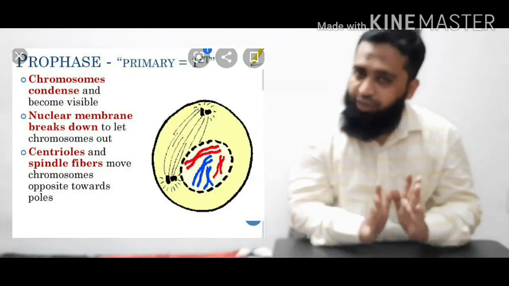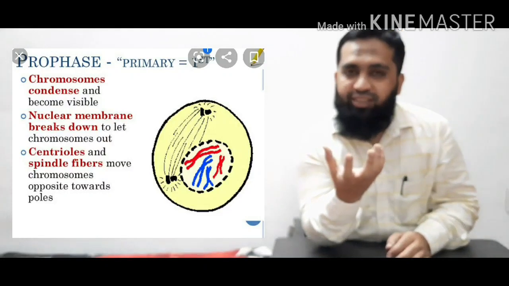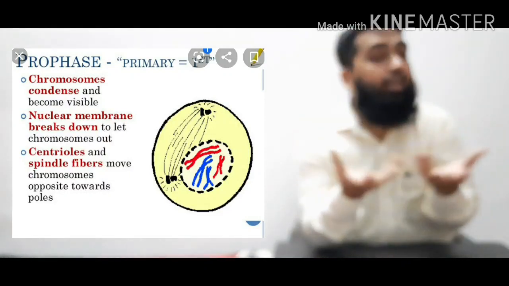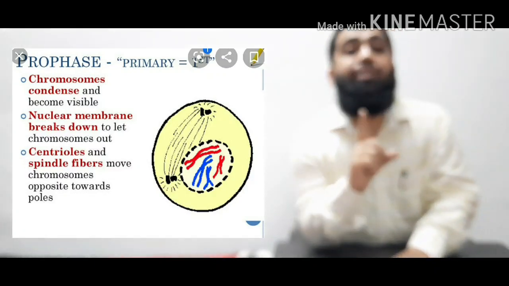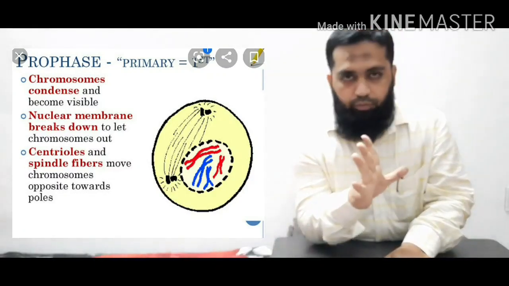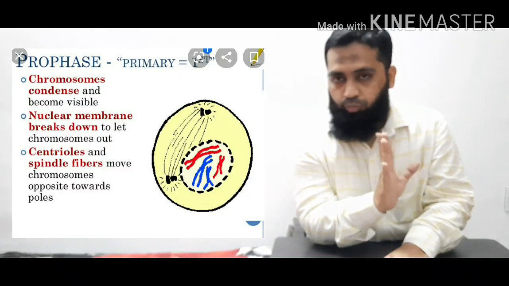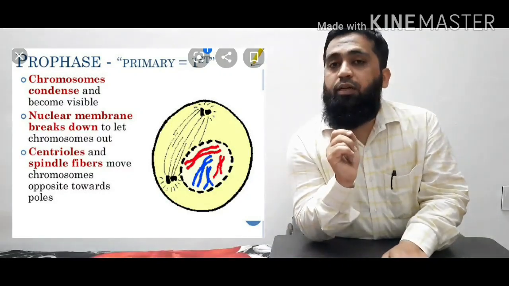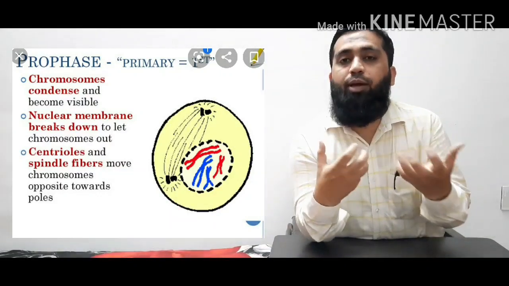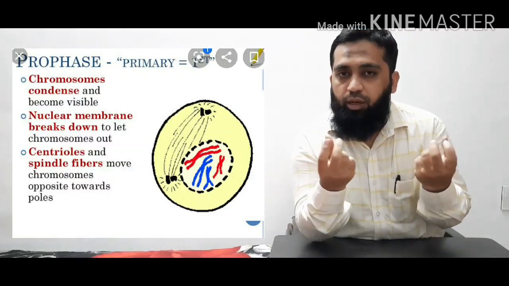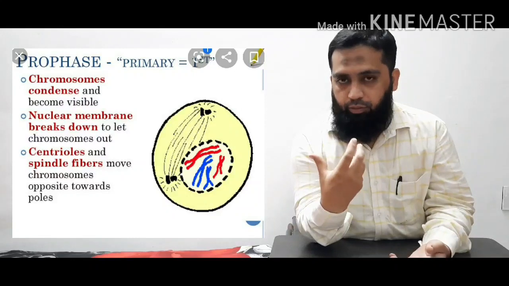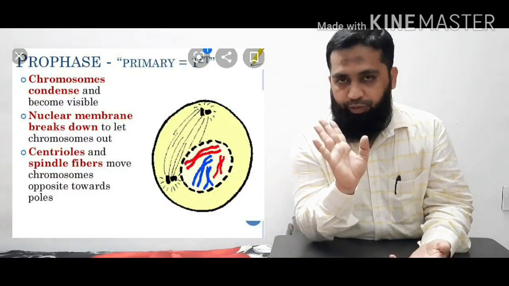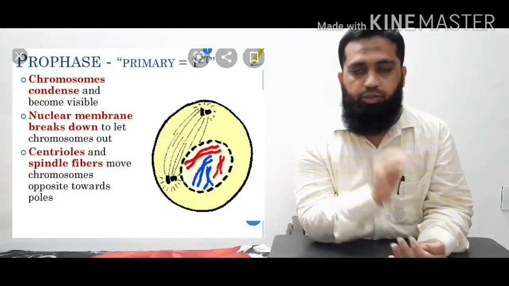What happens in prophase? The nuclear membrane starts disintegrating. Other cell organelles disappear. Again, important thing: the chromosomes get condensed. They get thick. And another thing, centrioles start to appear. Centrioles are two bodies. You can see in the diagram, these are the two bodies that start appearing in prophase. This is the first phase of mitosis.